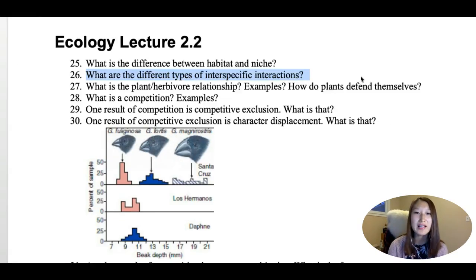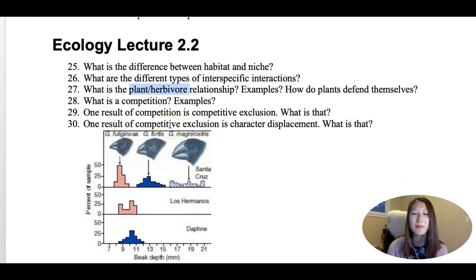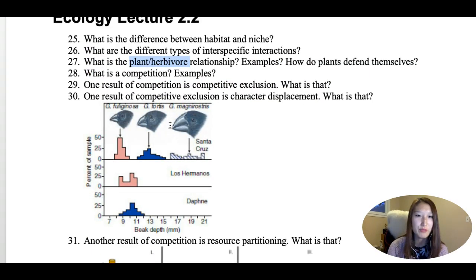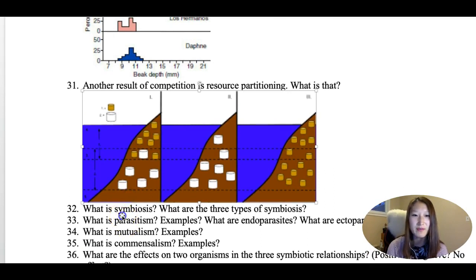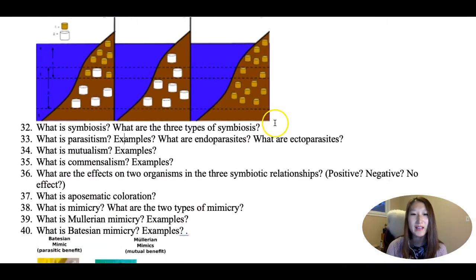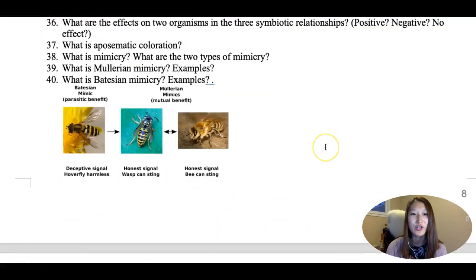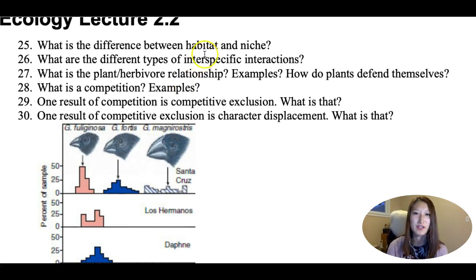What are the different types of interspecific interactions? There are many different kinds. If you just look at the list, we have some plant-herbivore. There are other ones. Predator-prey is not on here because it's too easy. Some symbiotic relationships, some mimicry, some camouflage. Those are all different types of interspecific interactions. The word interspecific: specific is talking about species, inter is in between. So how different species interact with each other is what we're talking about.